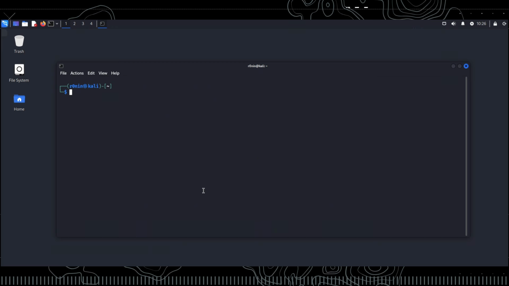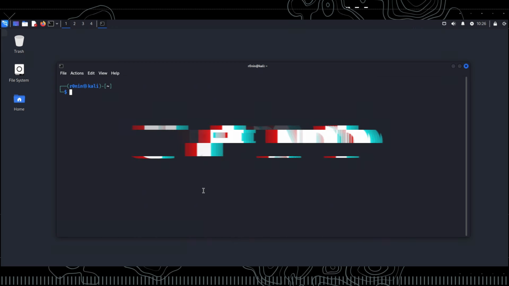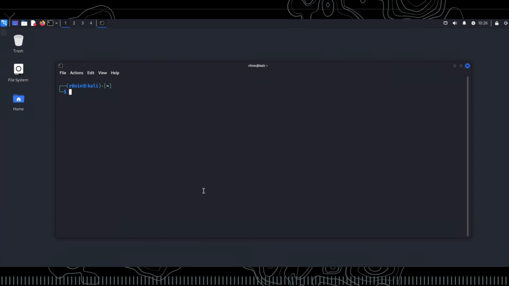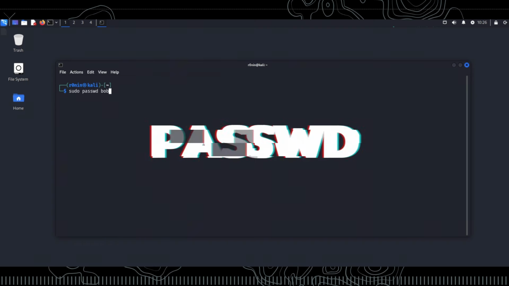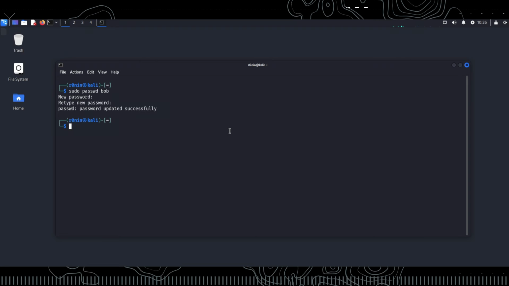To create a new user, we use the useradd command. For example, by typing sudo useradd bob, you can create a new user named Bob. To assign a password to the user, we use the passwd command. By typing sudo passwd bob into the terminal, you can set a password for the Bob user. If you want to remove a user from the system, you can use the userdel command. For example, by entering sudo userdel bob, you can delete the Bob user. If you also want to delete the user's home directory and personal files, you can add the -r option to the command.